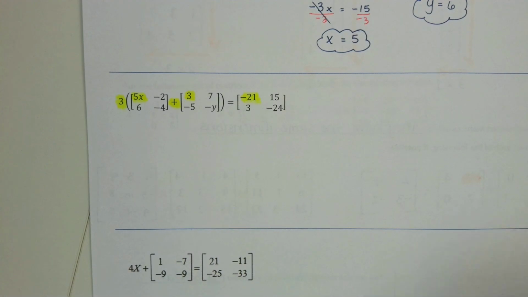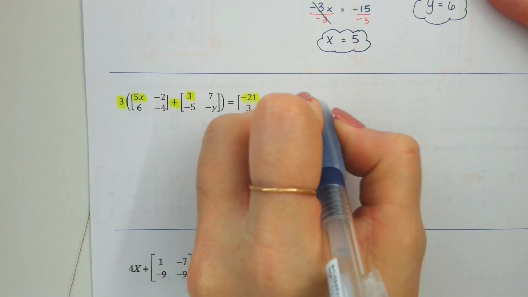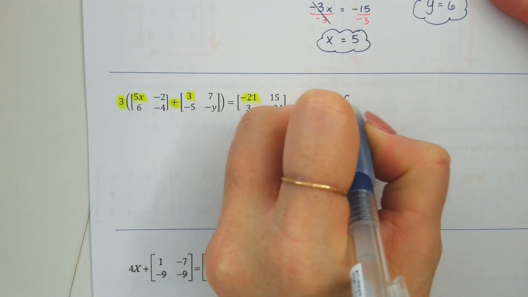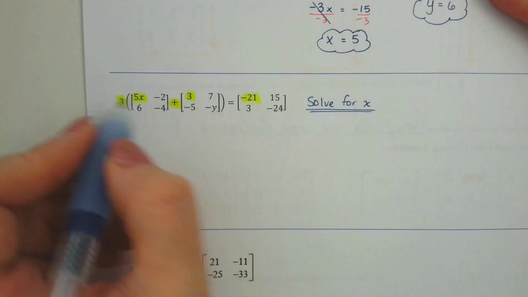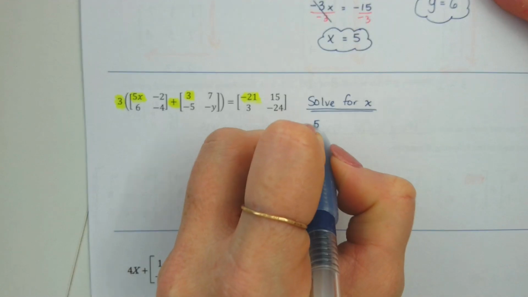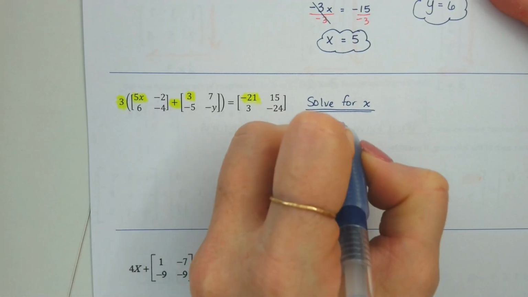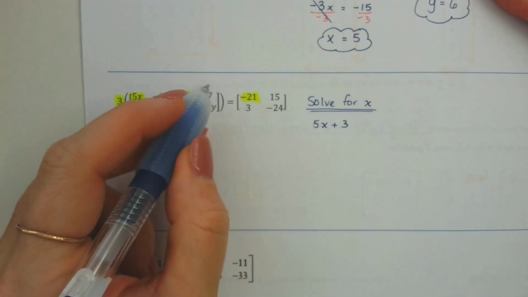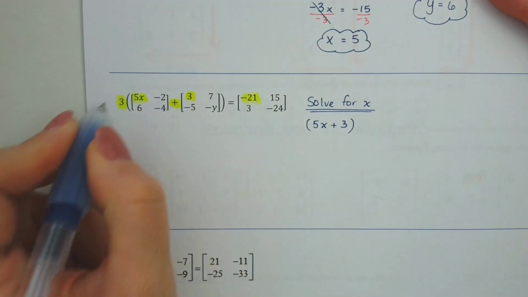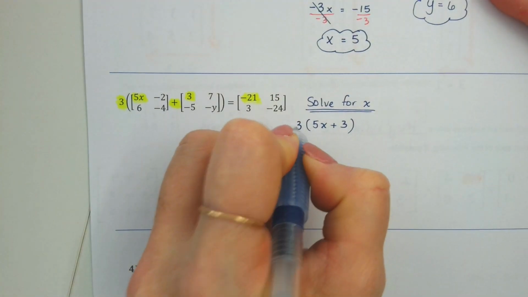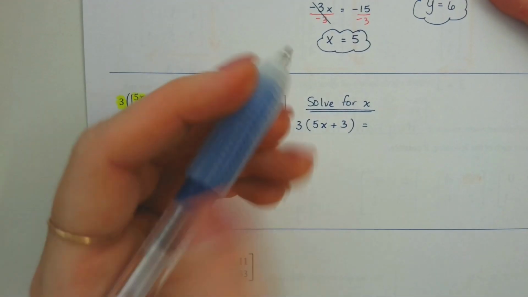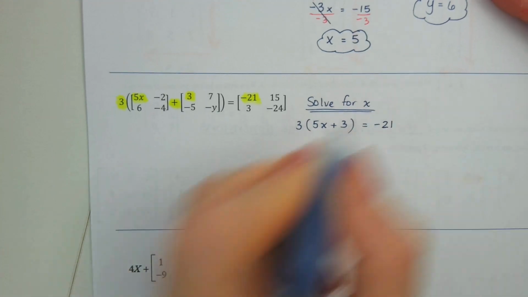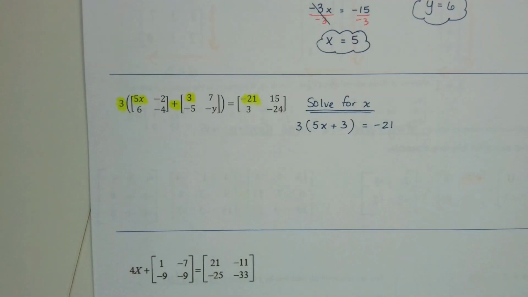I'm going to write that equation out now so that we can solve it for x. And so we took the 5x that was in the first row, first column. We added it to 3 on the second matrix. And then all of that was in a big parenthesis. And we multiplied that big parenthesis by 3. And we got the answer that's also in first row, first column in the answer matrix. Again, this is just one way to do it. What could I do to solve this equation?